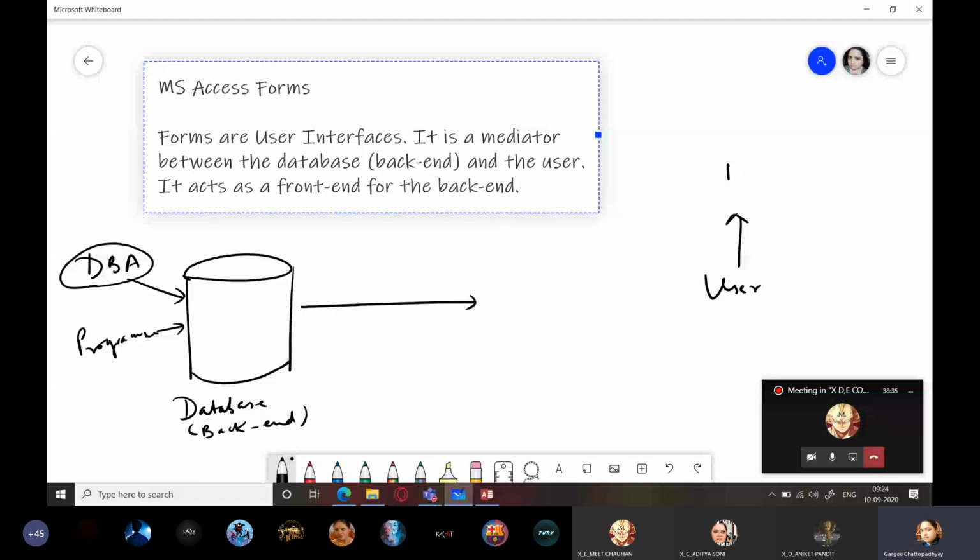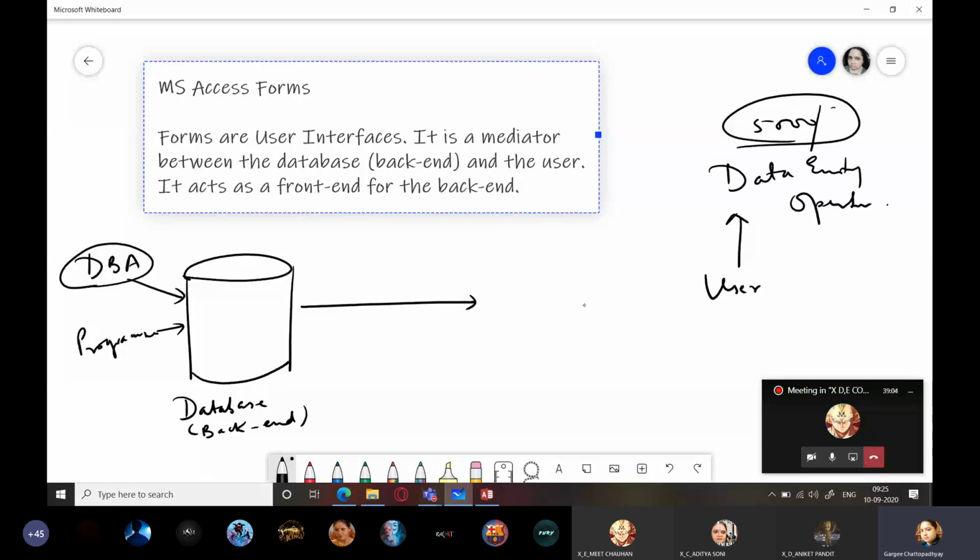Understand the difference between the two. A DBA might be getting paid in lakhs, whereas a data entry operator is hardly earning 5,000 rupees for full-time work or an 8-hour duty every day, even less than that. A data entry operator has very little standing, right? So a data entry operator is a person with very limited knowledge, as I have already explained.